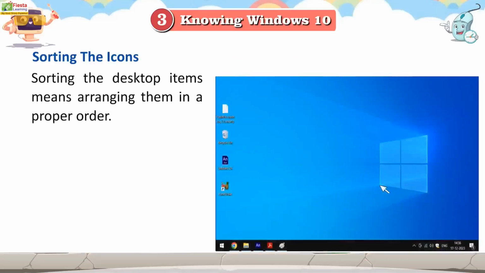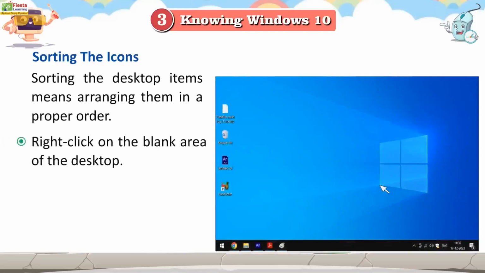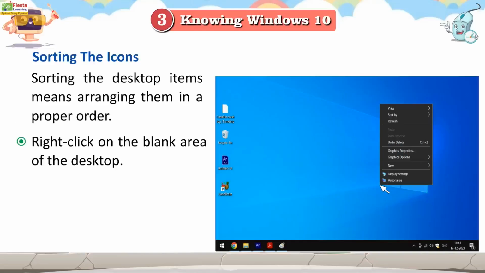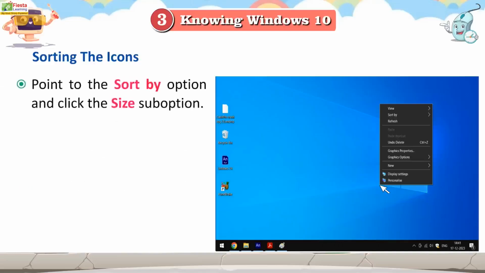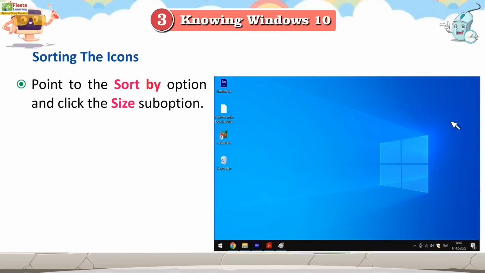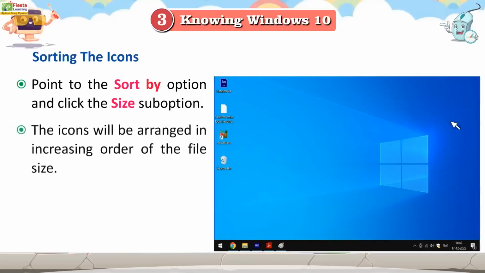Sorting the icons. Sorting the desktop items means arranging them in a proper order. Right-click on the blank area of the desktop. A shortcut menu appears. Point to the Sort By option and click the Size sub-option. The icons will be arranged in increasing order of the file size.